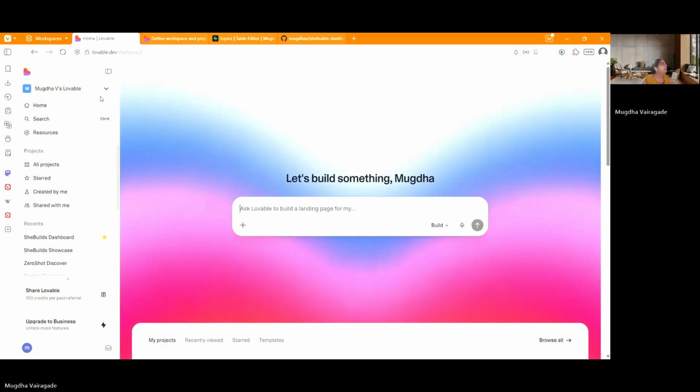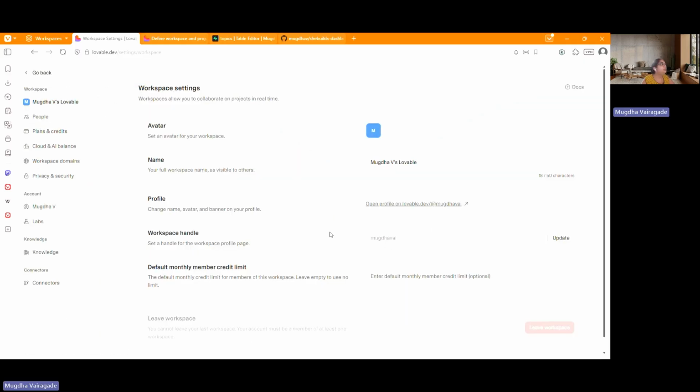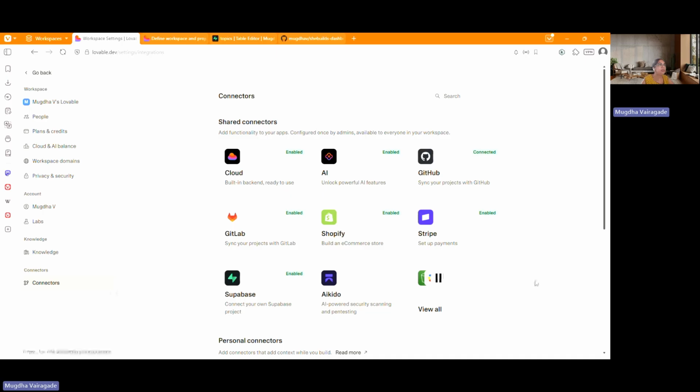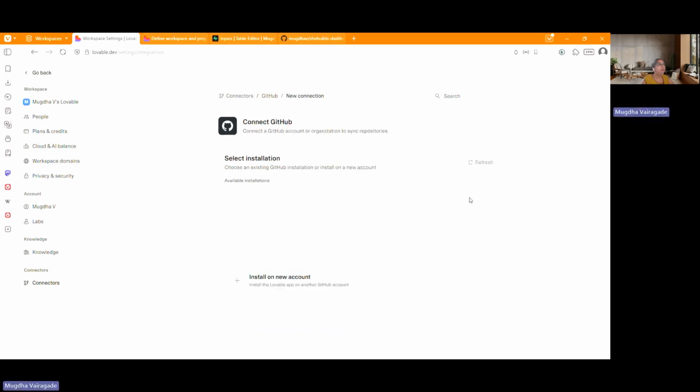Yeah, so if you want to make the setting once, you can do this here. I am right now in my main settings for my entire Lovable account. I've gone into Connect. This is GitHub. And here in GitHub, I add a connection to my GitHub repository, right?